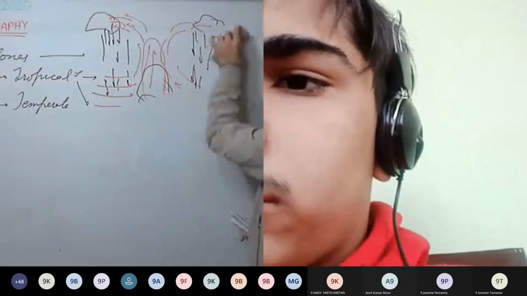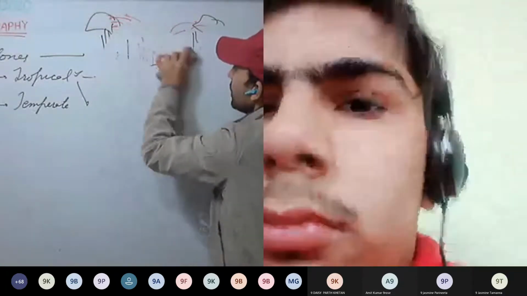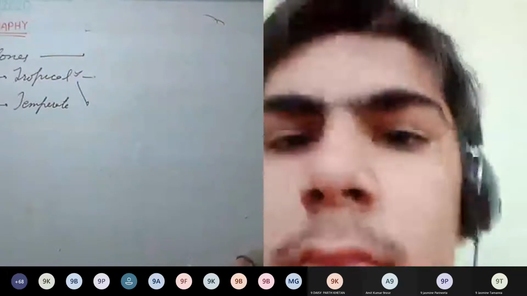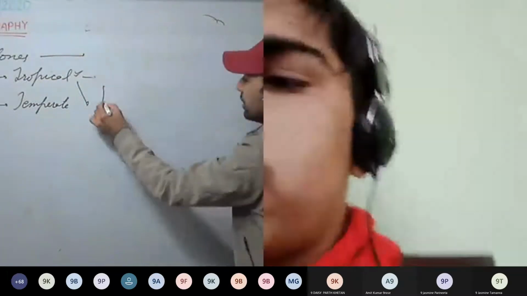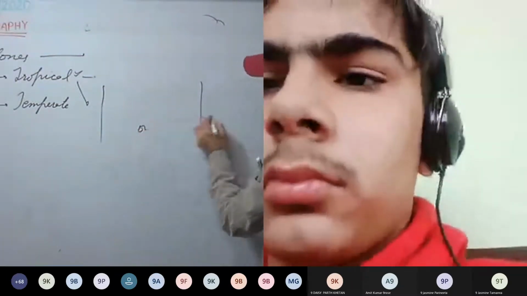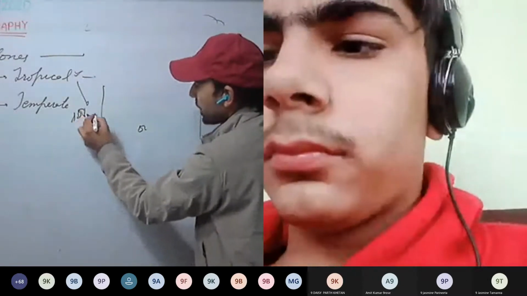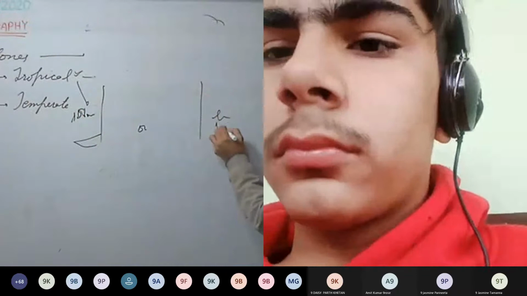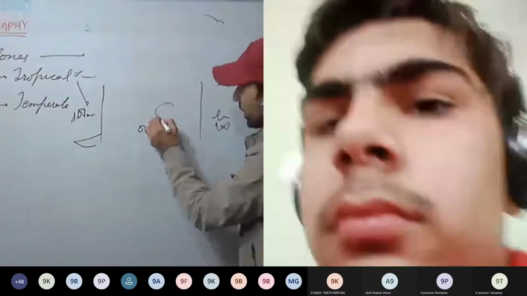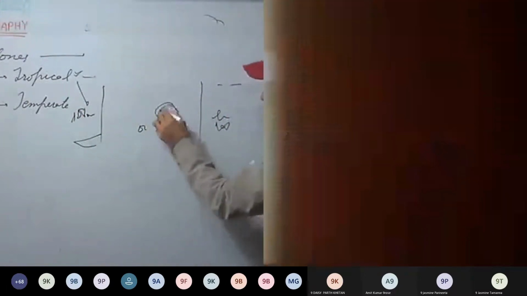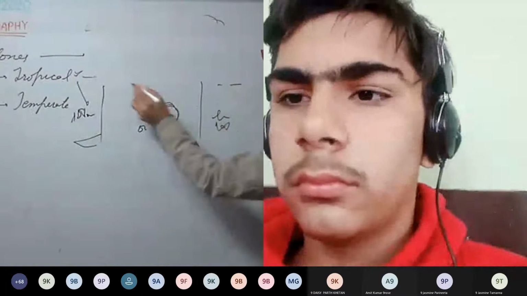Now see here their movement. How do these tropical cyclones move? So here we have the oceans, here land. Here mostly North America, and here the Caribbean Sea. Here we have Africa, Europe. In the Atlantic Ocean, a cyclone is formed.